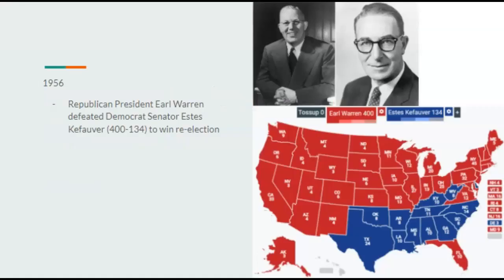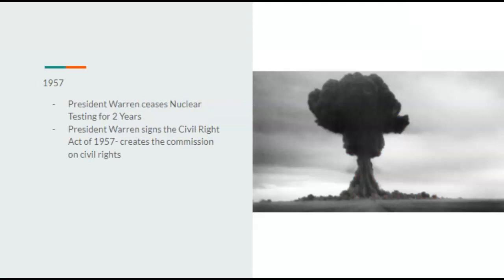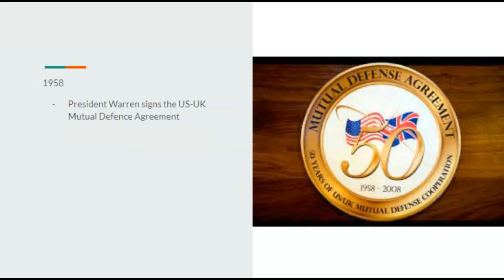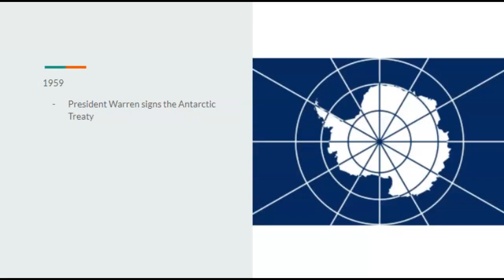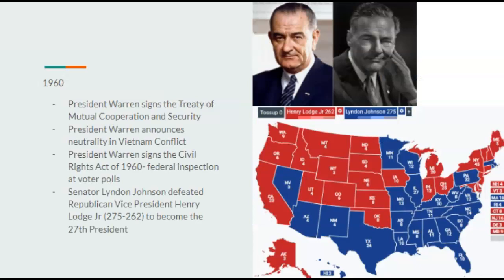So let's get started. 1956, we have Republican President Earl Warren defeating Democrat Senator Estes Kefauver 400 to 134 to win re-election. 1957, President Warren ceases nuclear testing for 2 years. He stops it. He also signs the Civil Rights Act in 1957, which creates a commission on civil rights. In 1958, President Warren would sign the U.S.-UK Mutual Defense Agreement, kind of, hey, if you get attacked, we'll help you. 1959, he would also sign the Antarctic Treaty.